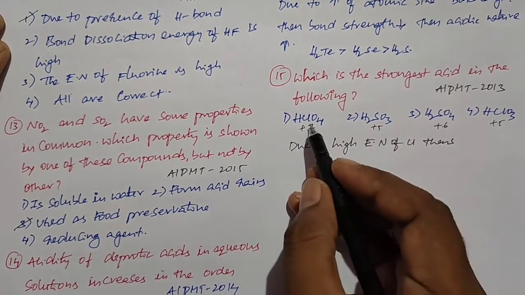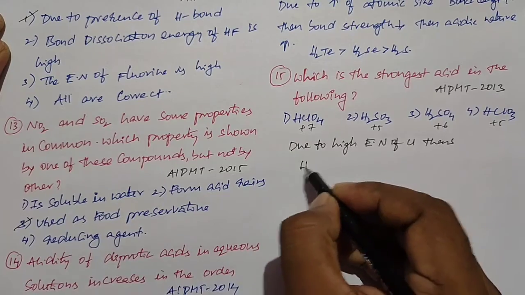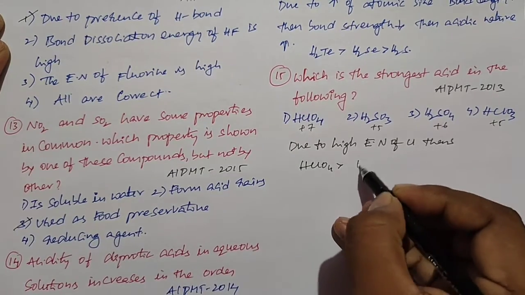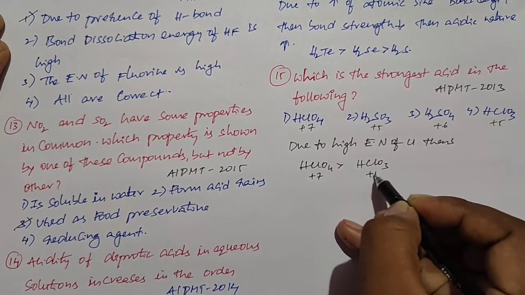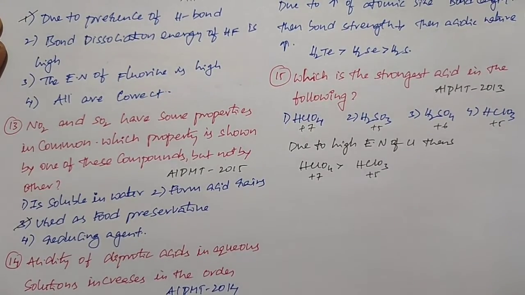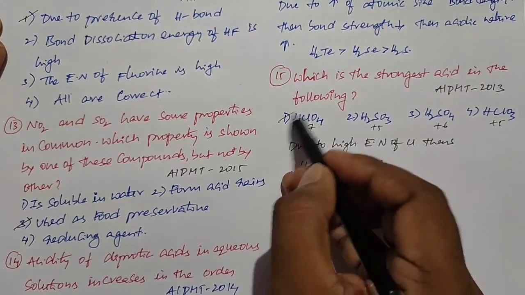In oxoacids of chlorine, HClO4 is more acidic than HClO3. Why? Because here the oxidation state of chlorine is +7, here +5. Due to the higher oxidation state, it shows more acidic nature. The first option is the right option.